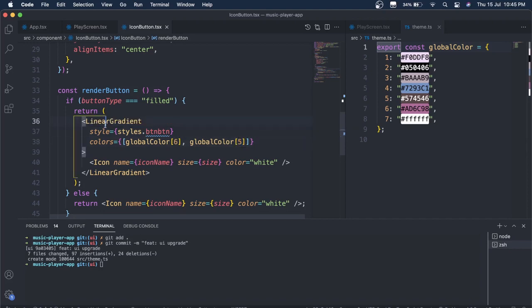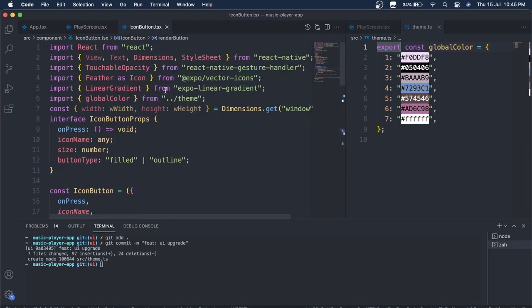This is the linear gradient. You can read more about this linear gradient in Expo linear gradient. I'm using a package, Expo linear gradient. You can use that.